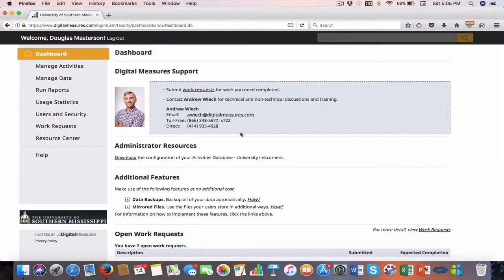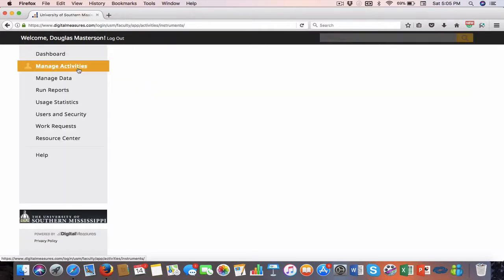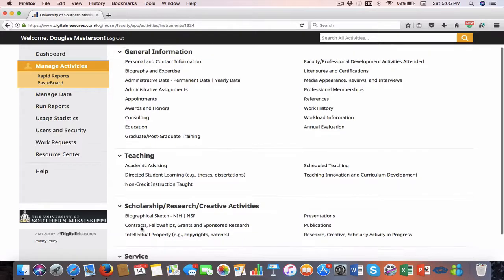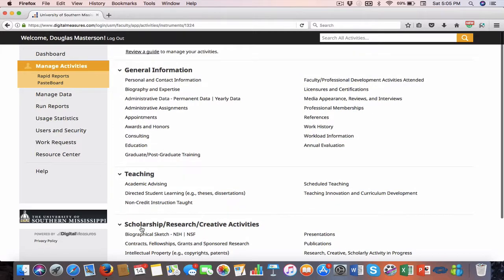The first thing that you'll want to do when you get into Activity Insight is go to Manage Activities. And this will allow you to go in and look at your general information, your teaching information, your scholarship and research, and your service. And this pretty much looks the same for every faculty member or administrator. The only difference is what you can actually do in there. So I would encourage you to go through and look at your various pieces of information that we're pulling in from SOAR. I'm not going to go through all of these just because there's really not much of a point in doing that. You can figure all that out, but I do encourage you to go through.